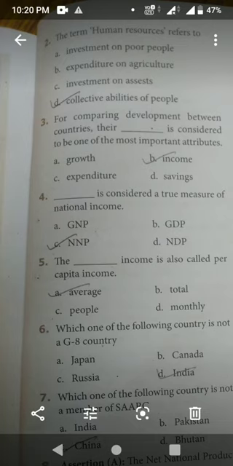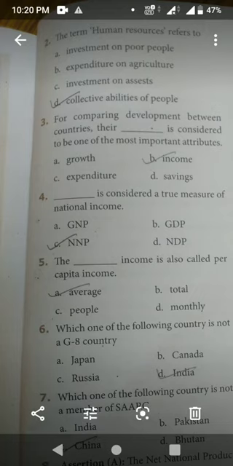Next, fourth one. Dash is considered a true measure of national income. Which is considered to be the true measure of national income? That is option C, NNP, that is net national product. Option C, NNP, net national product.